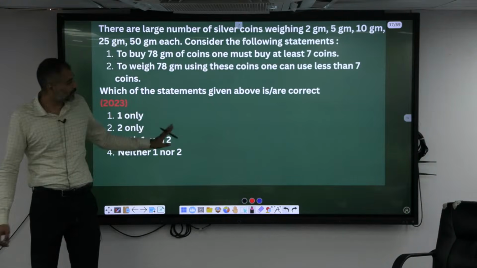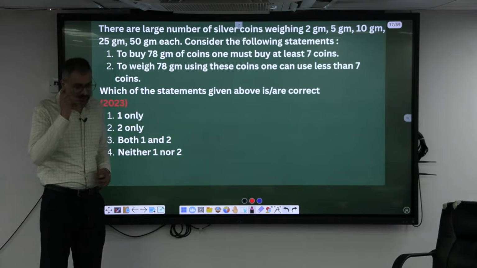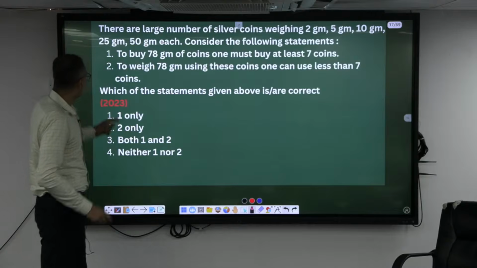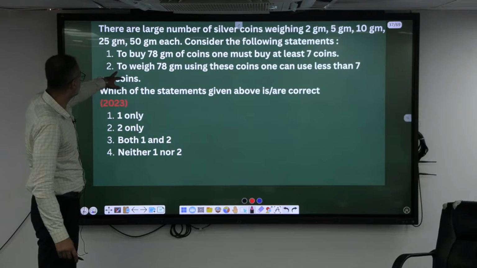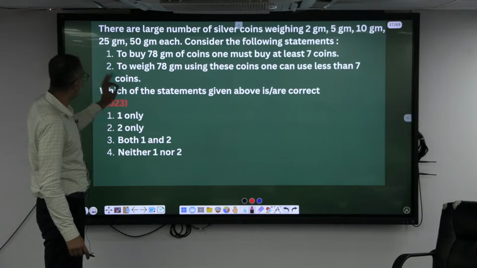Though you are familiar with this question, I don't want you to attempt this kind of question in the exam. Because a lot of presence of mind is needed to understand a lot of keywords here. There are a large number of silver coins weighing 2 gram, 5 gram, 10 gram, 25 gram, 50 gram each.